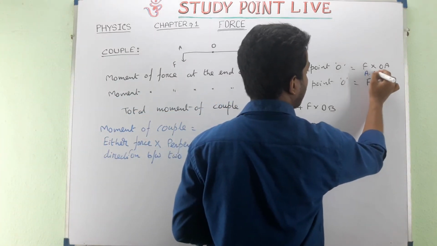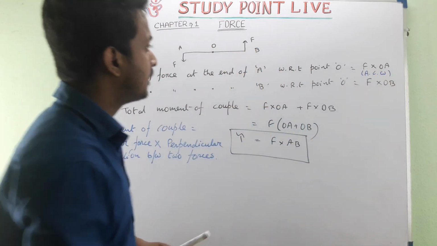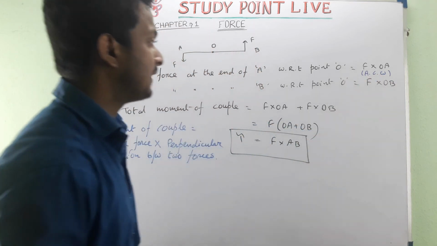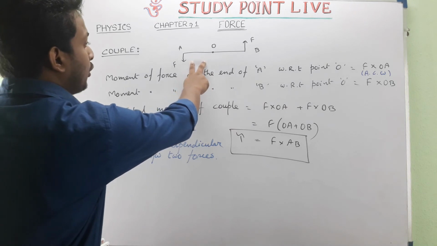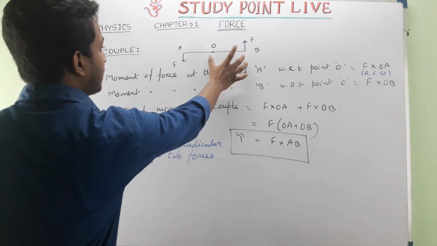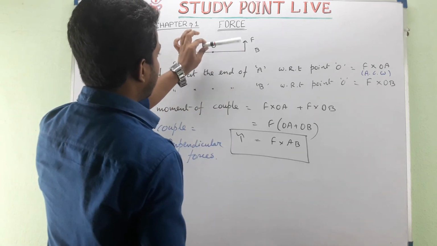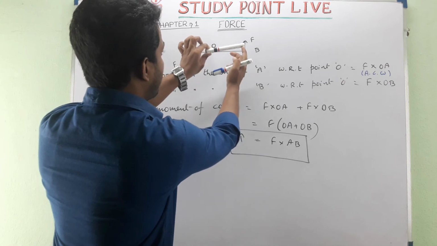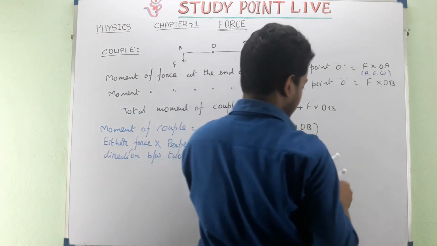I have written in short that the anti-clockwise direction is ACW, and the clockwise direction is CW. Now see, what is the direction for this at the end of B? Here, at the point O it is fixed. So if we give the force upward, again it will generate an anti-clockwise rotation.